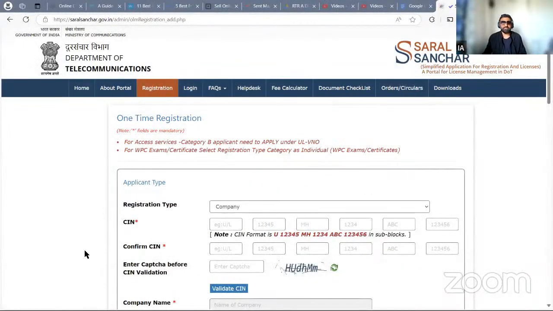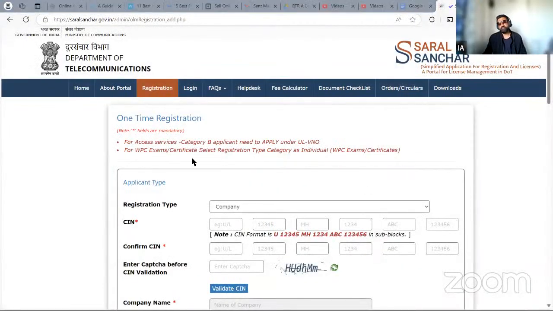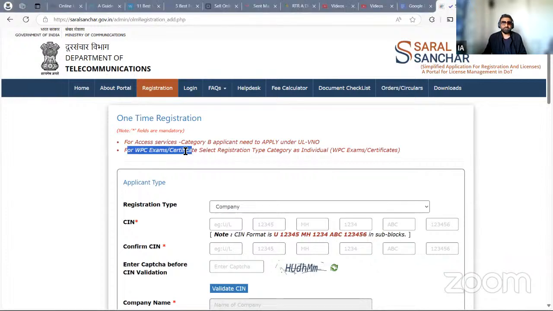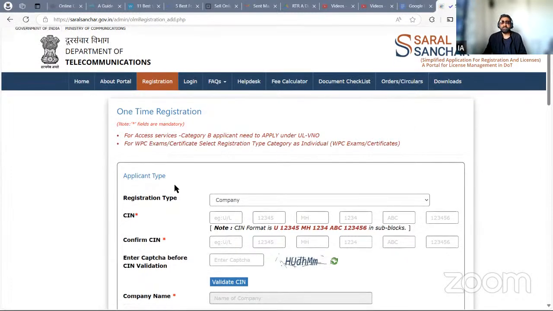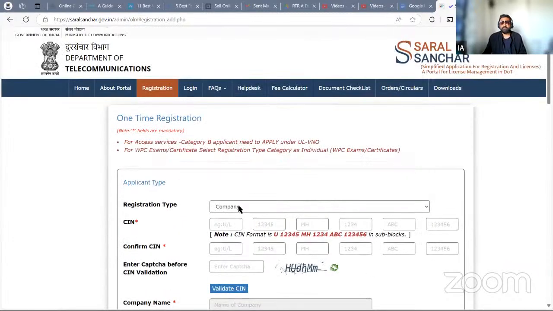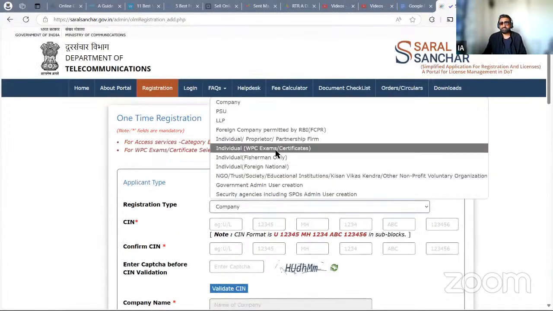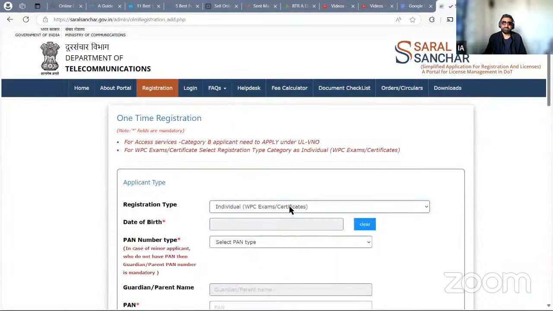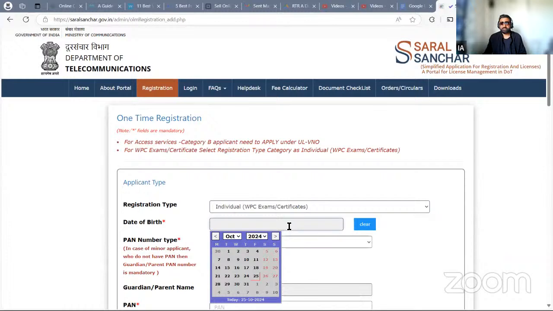Now this is the first page where I see many students have confusions. The clarification is already given: for WPC exams and certificate, we should use the category as individual. The category will be in registration type. We'll not be applying as a company, we'll be applying as individuals for WPC exams and certificates. This is the first thing where I've seen many students have confusions.